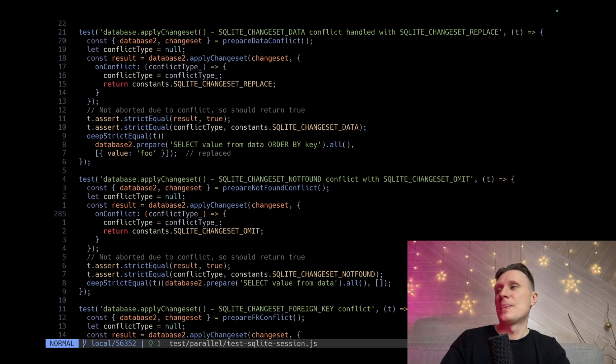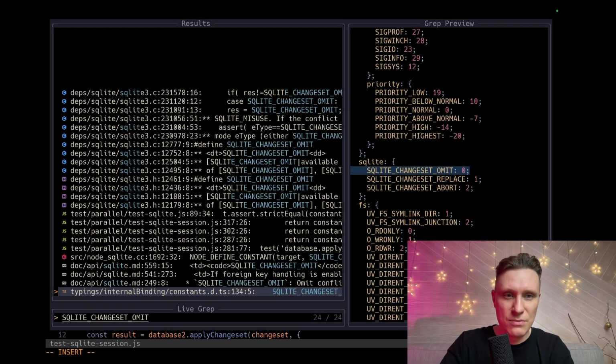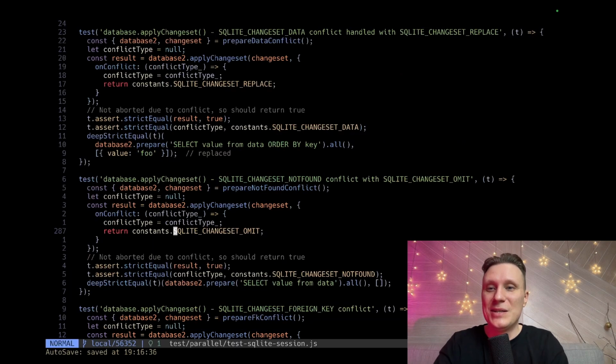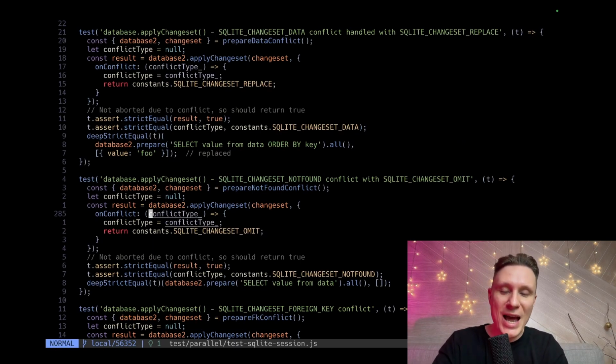For example, there is a case when you want to delete records that don't exist, and omit doesn't make any sense for this. Okay, omit makes sense, but something else doesn't make sense. Replace doesn't make sense on delete when the record is missing. So we can check the conflict type, and based on this conflict type we can return a different changeset. Yeah, basically it. So last time we compiled it, we could run this.